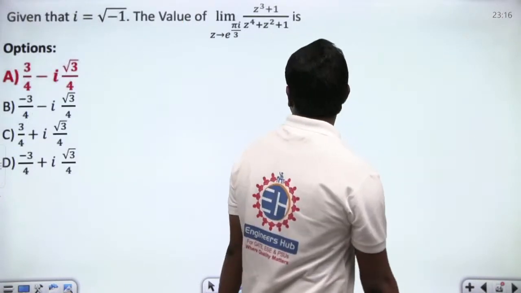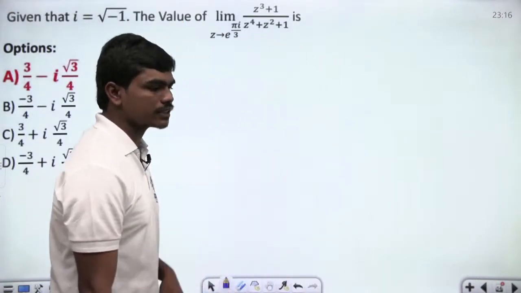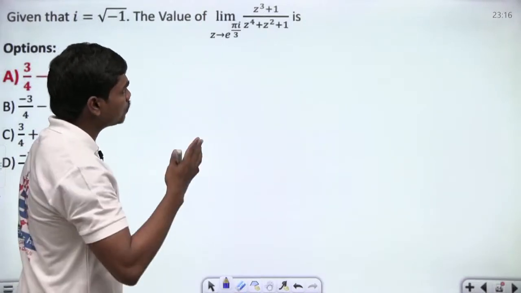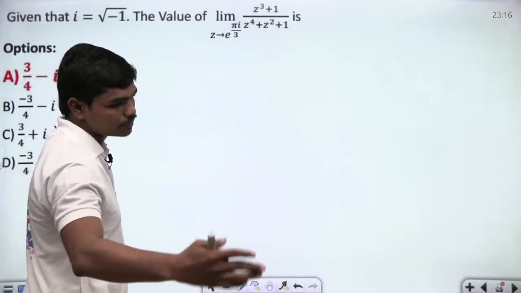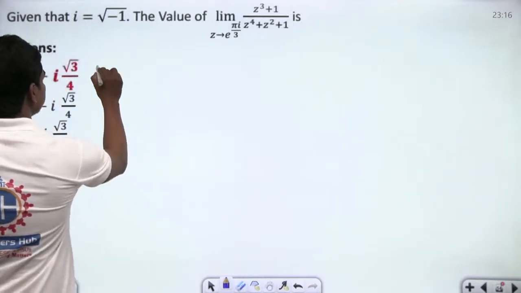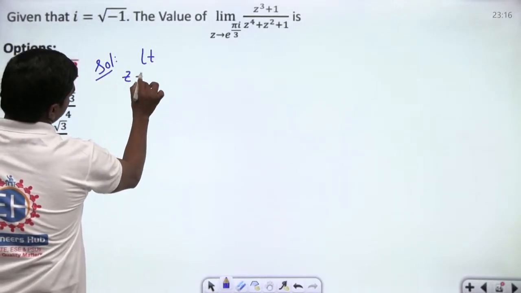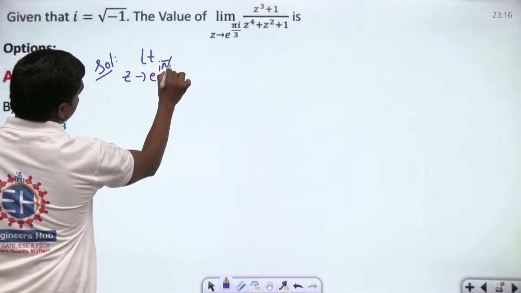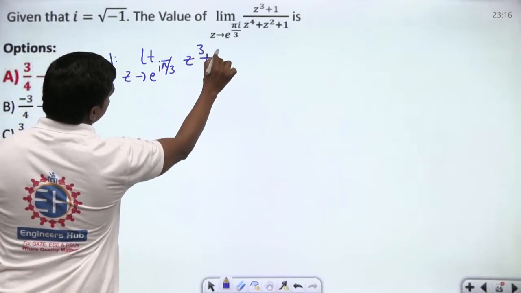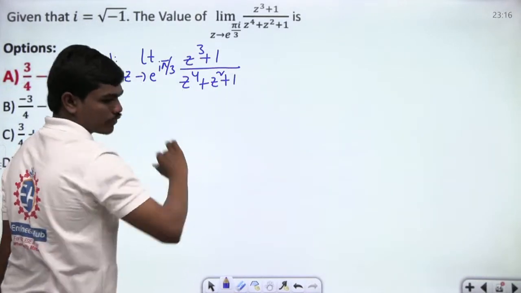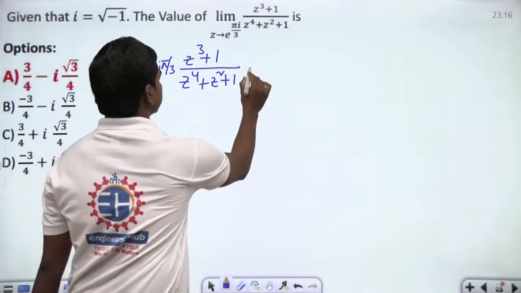Next, let's go for the next question. There is one question from complex calculus as well. Limit z tends to e power i pi by 3 of (z cube plus 1) divided by (z power 4 plus z square plus 1). Let us see the things. This is what we have, correct?